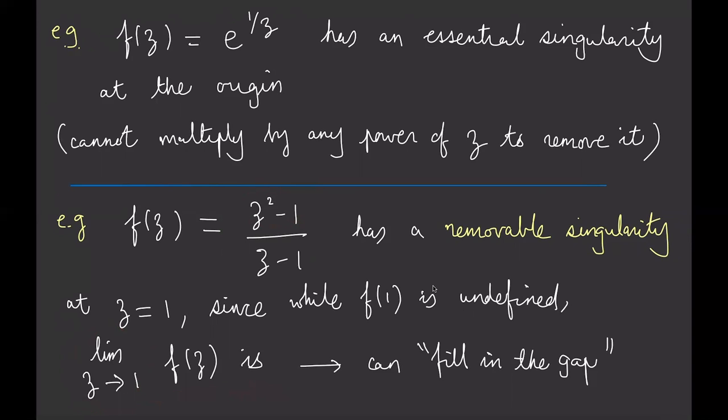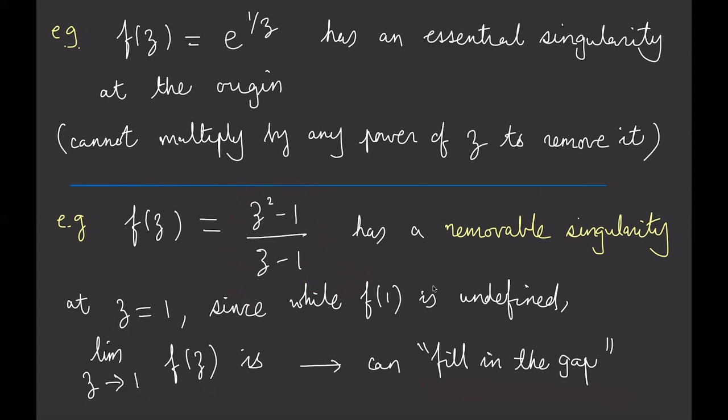Even though the function is not defined at the point z equals 1, the limit as you approach it is perfectly well defined. This tells you that it doesn't matter which way you approach that point, you always get the same value, in this case 2. If I define a new function f as this as long as z is not equal to 1, and equal to 2 if z equals 1, then I've filled in the gap.